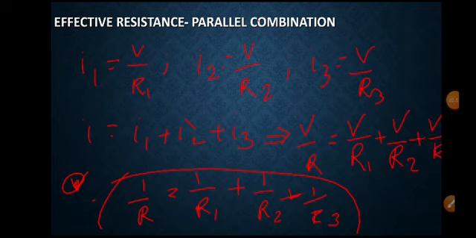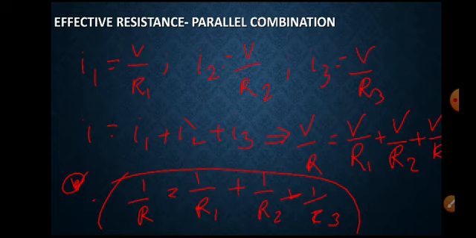So if the number of resistors increases, then the total resistance decreases in this case, because in parallel connection the total resistance is determined by adding the reciprocal of the resistance of each individual resistor.